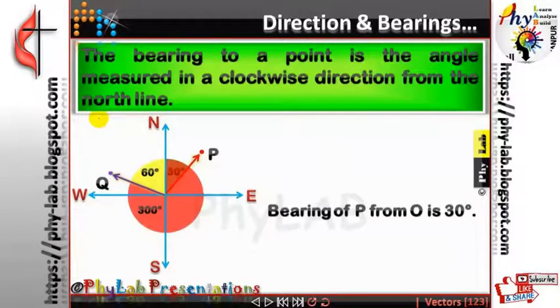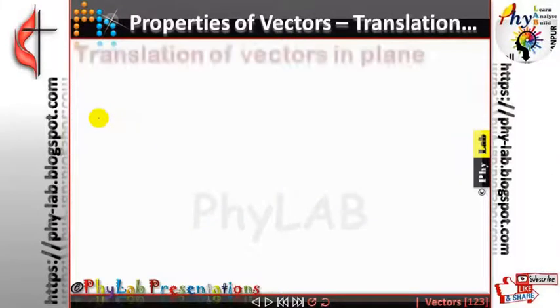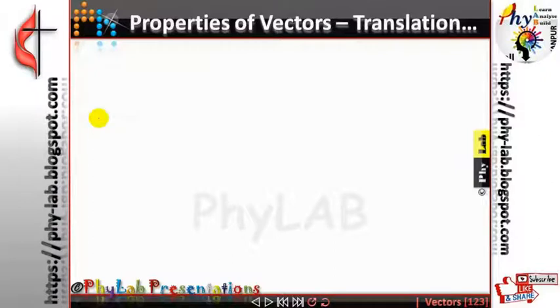Is that clear? So what will be the bearing of R? Okay, there was no R, but in the earlier example there was some R, na? So what will be the angle of R then? Think about it and comment. Go back to the video, look into it, and then you can always mention your answer in the comment box. Let's move on to the properties of vectors.